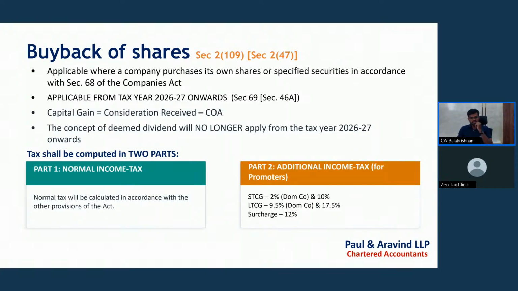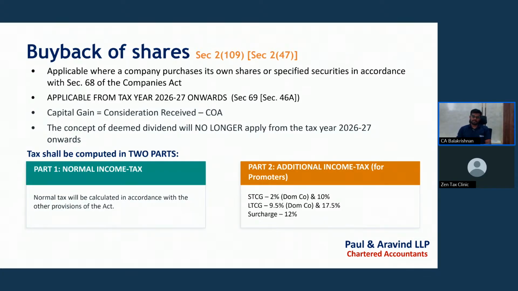The tax rates are also high because there are two taxes. One is normal tax, which will be computed as per the other provisions of the Income Tax Act 2025. At the same time, additional income tax needs to be paid on the buyback of shares in the hands of the shareholder only. The company, as the party receiving the shares from the shareholder, need not pay any tax. For additional tax, in case of short-term capital gain, it is 2% for a domestic company. In the case of any other person, it is 10% for promoter shareholders only. Other than promoter shareholders, additional tax is not applicable.